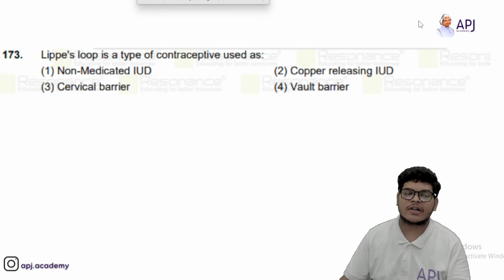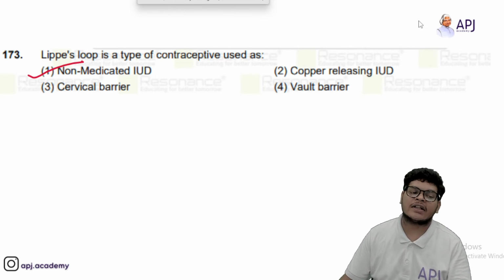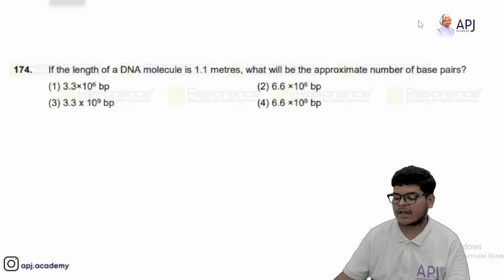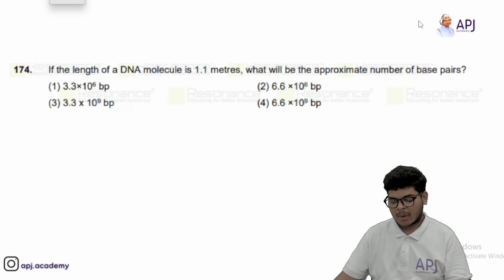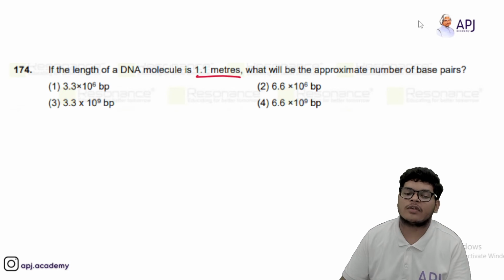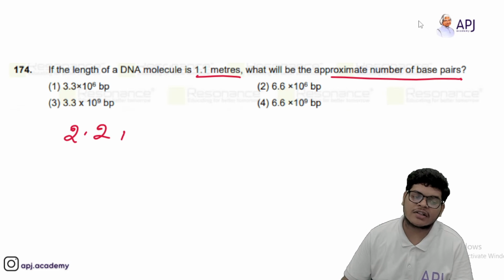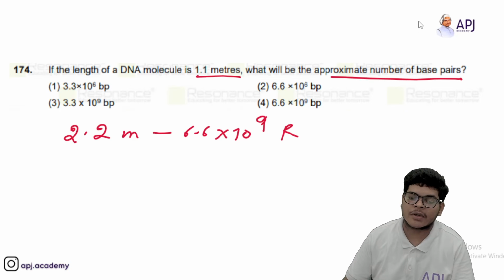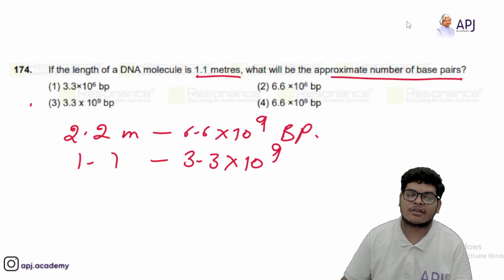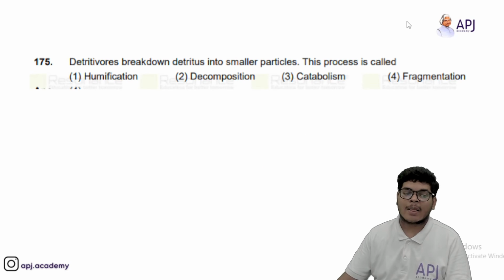Lippes Loop is a contraceptive and it is a non-medicated intrauterine device. Okay, so Lippes Loop is an intrauterine device which is non-medicated. Then we have, if a length of DNA molecule is 1.1 meters, then what will be the approximate number of base pairs? So 2.2 meters of length contains 6.6 into 10 to the power 9 base pairs. So 1.1 will contain how many? Half of it, that is 3.3 into 10 to the power 9. So answer third is correct.